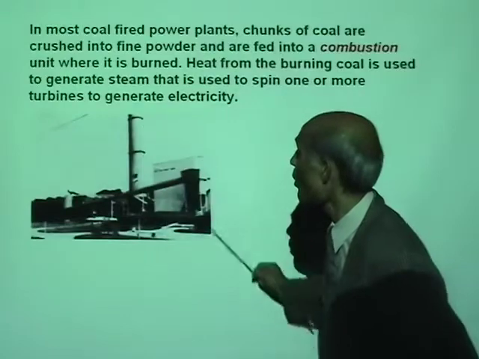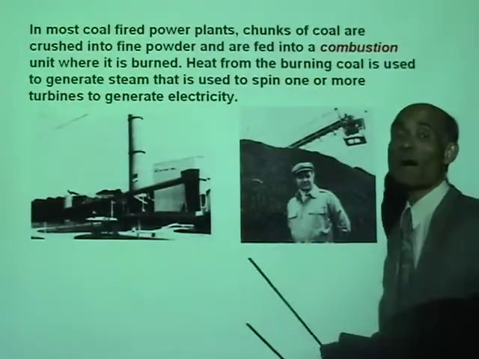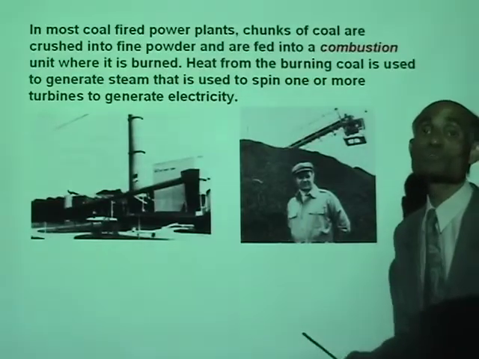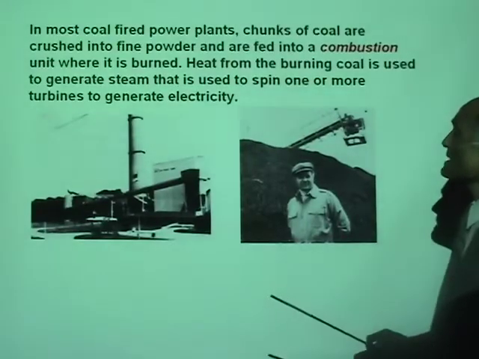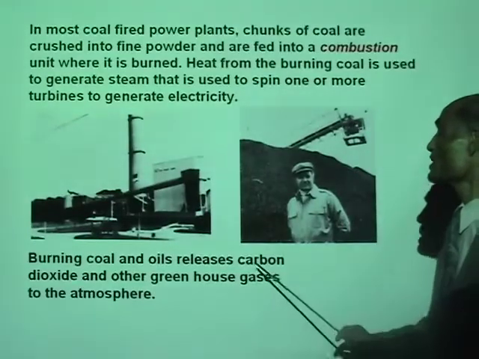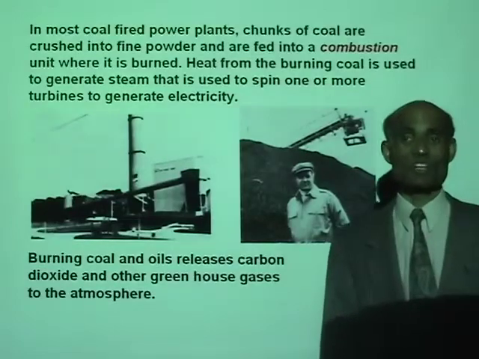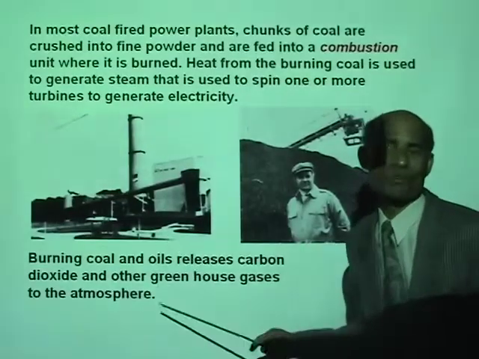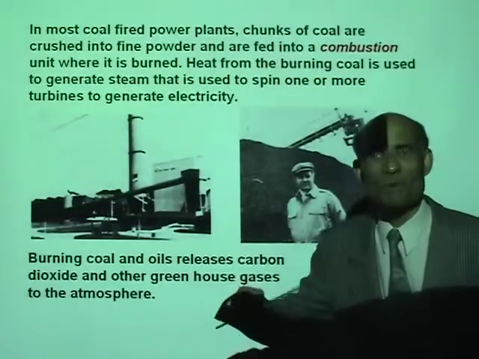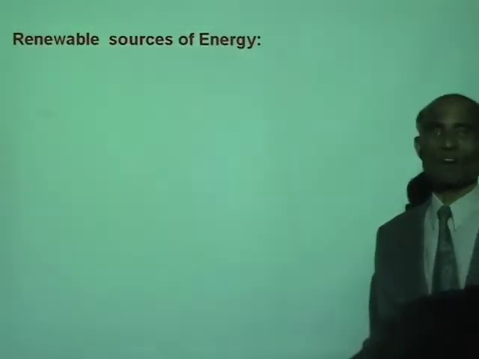Now, here is a coal-powered generating station, and you can see the amount of coal that is used by one coal generating plant. Now, burning coal and oil releases carbon dioxide and other greenhouse gases to the atmosphere. I know I told you this once, but I keep on repeating it because that's something that we all must be conscious of.